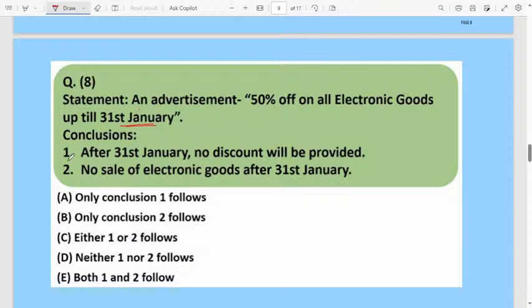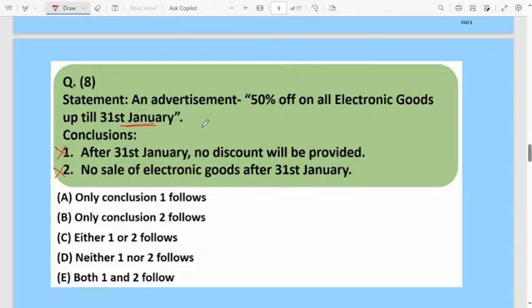Then conclusion: after 31st January no discount will be provided. They are not talking about whether they will give a discount after 31st January. Nothing is given in the statement. How will you conclude no discount will be provided? Wrong. Then, no sale of electronic goods after 31st January.